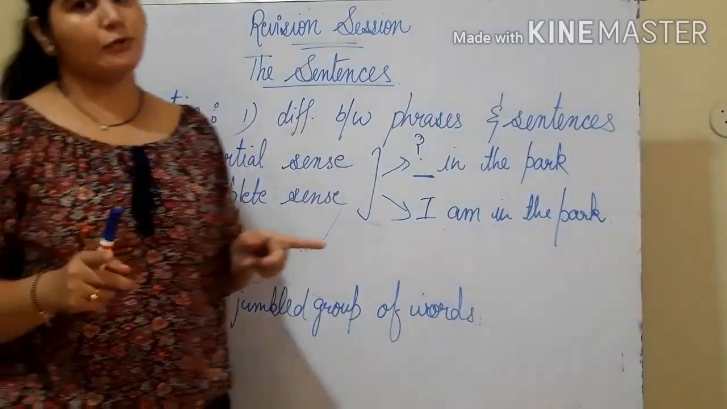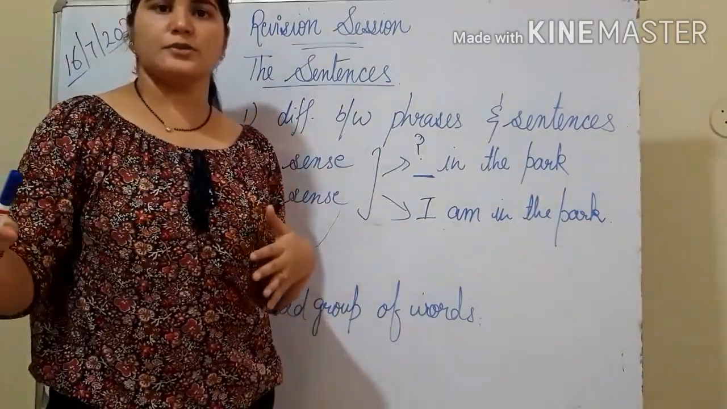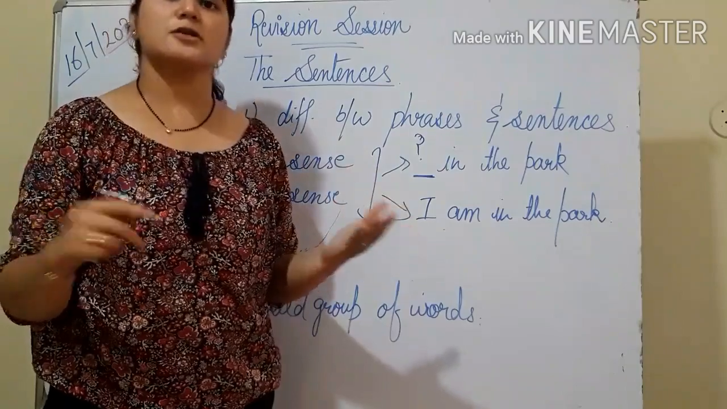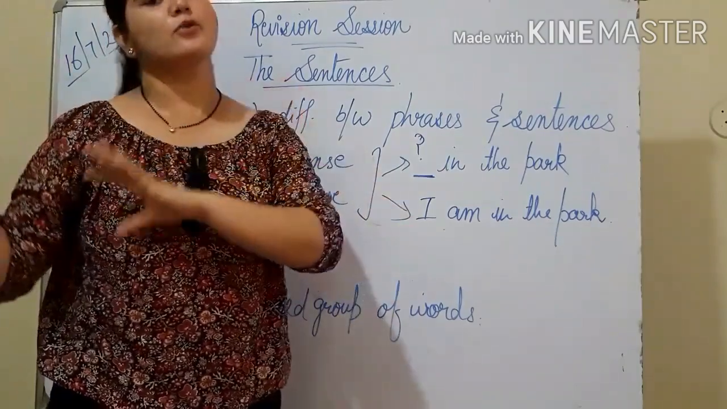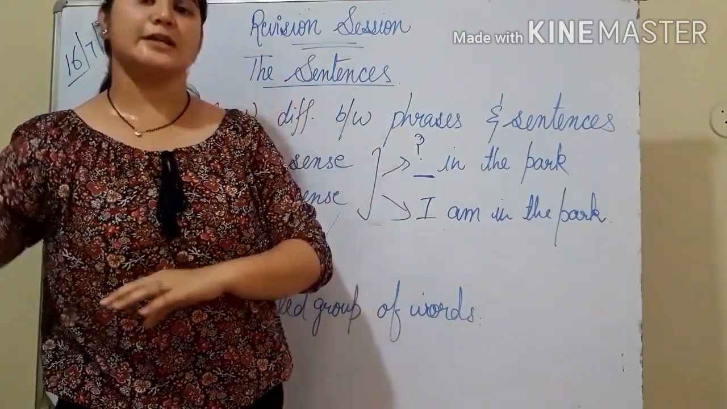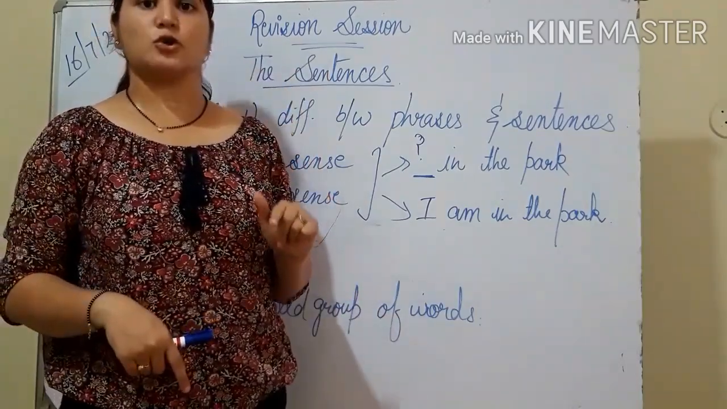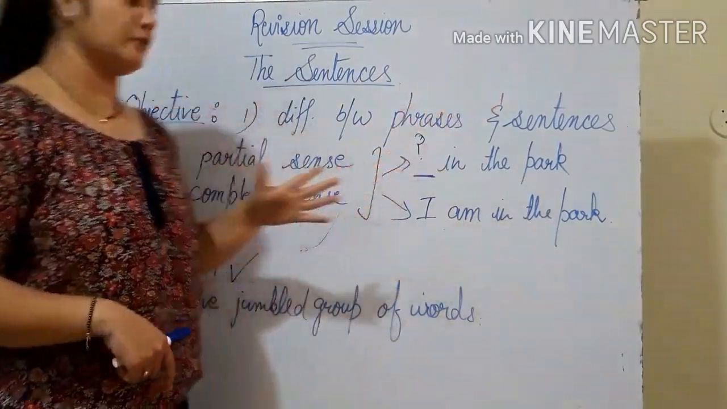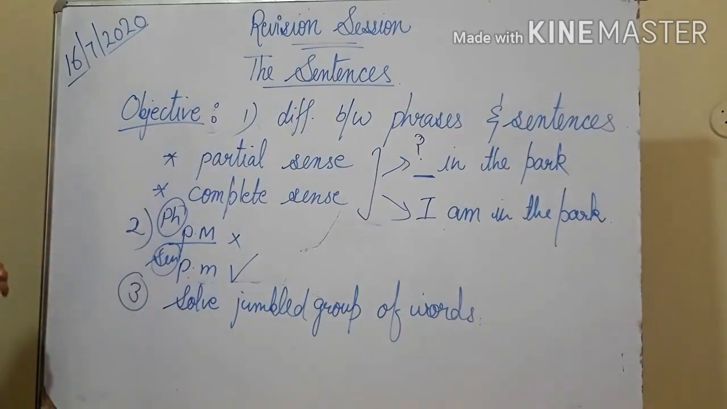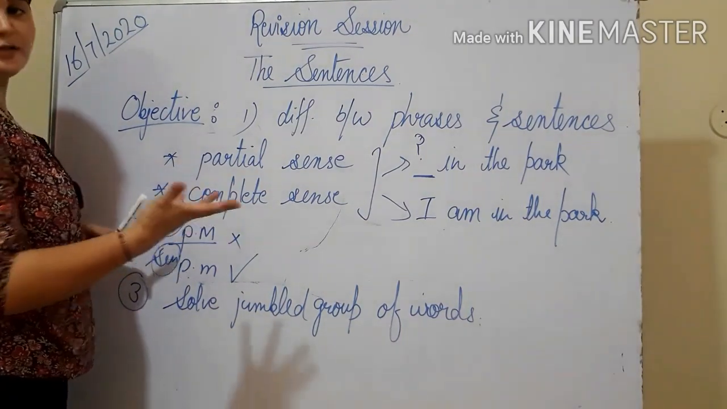For that you must be knowing what is subject and what is the object and what are the verbs. So that is how you can place them in proper order. Subject, verb, object. We have done the structure of the sentence also. You can follow up the previous videos. Okay, so these are the basic objectives of this chapter.